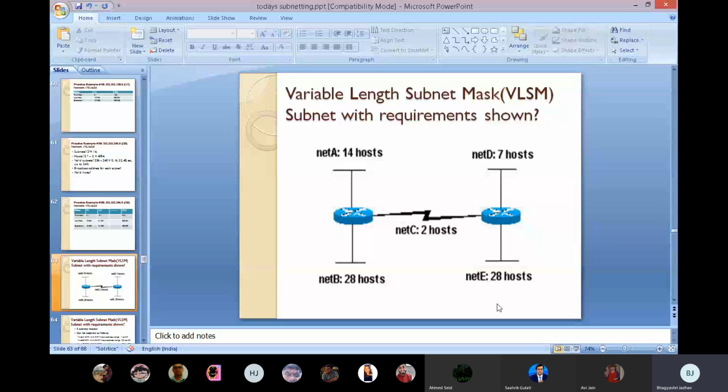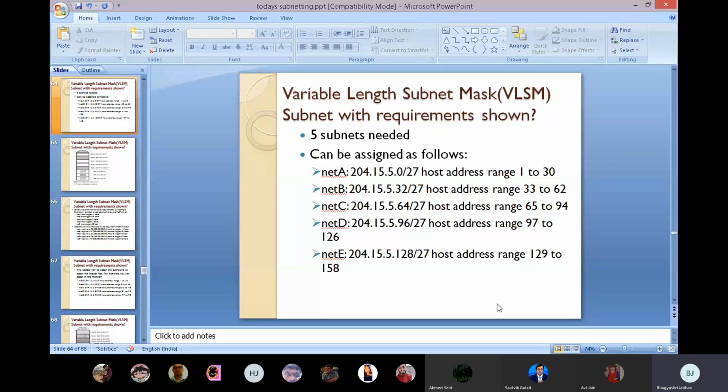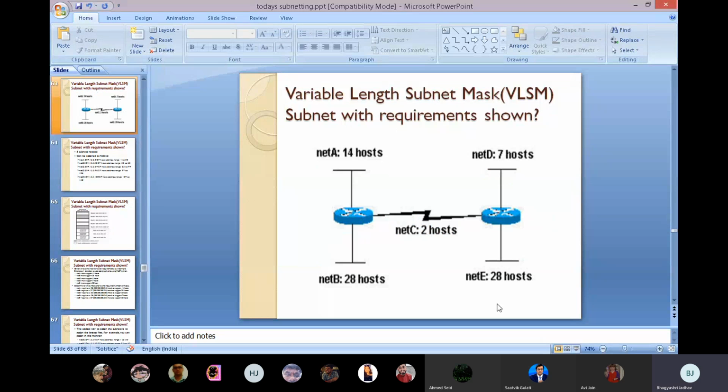Now we will see the part on variable length subnet mask, VLSM. Subnet with requirements shown. See, network A has 14 hosts and network D has 7 hosts. Network B has 28 hosts and network E has 28 hosts. Network C has 2 hosts. For variable length subnet mask, 5 subnets are needed. How many networks are here? 1, 2, 3, 4, 5. So we require 5 subnets.